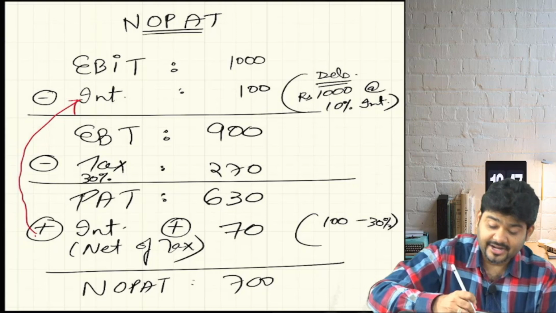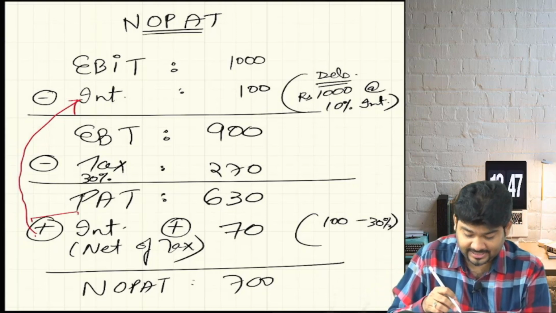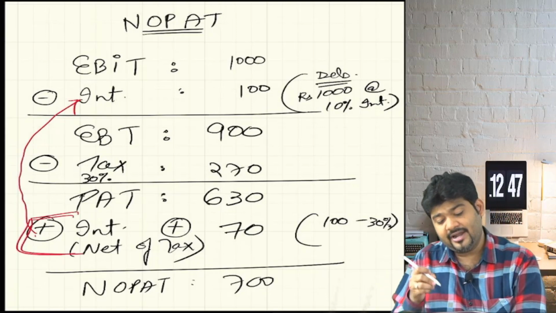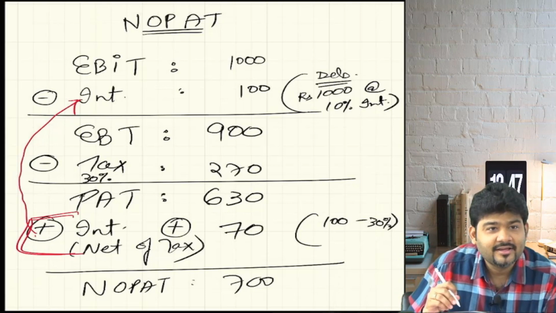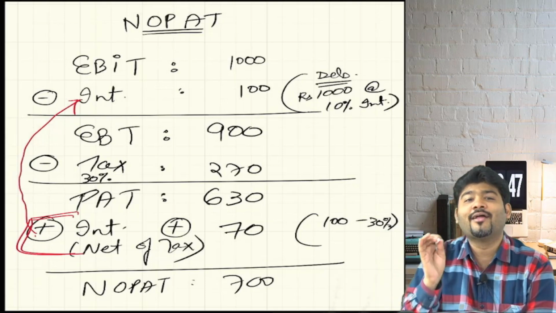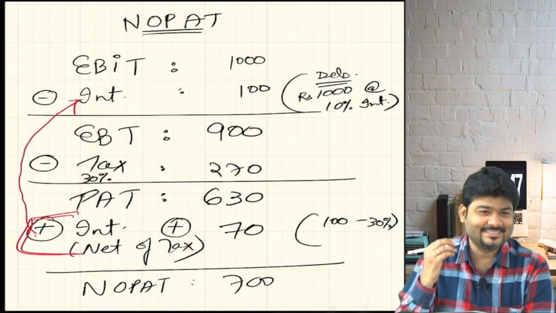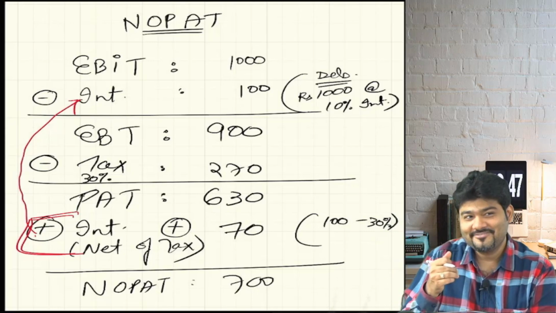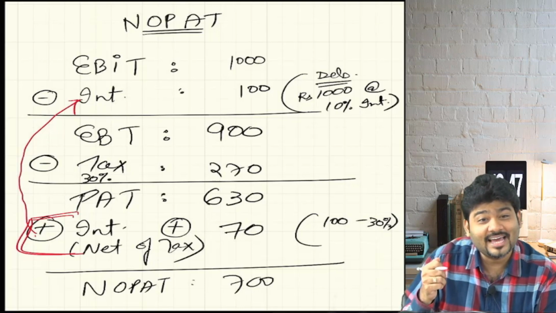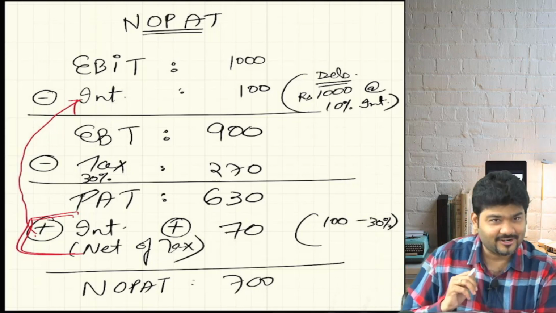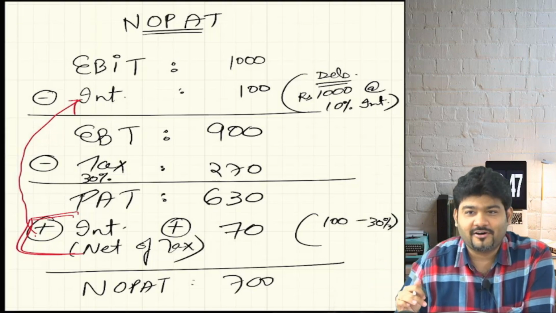So sir, why did you add back this interest? And why did you add back this interest only net of tax? Is that what is running in your head? Or you have understood it, then we'll move on. No sir, please sir, we want to utilize the fees that we have paid to you. How can we say we have understood everything? But sir, genuinely this time we have not understood. So you want me to take it forward, right?